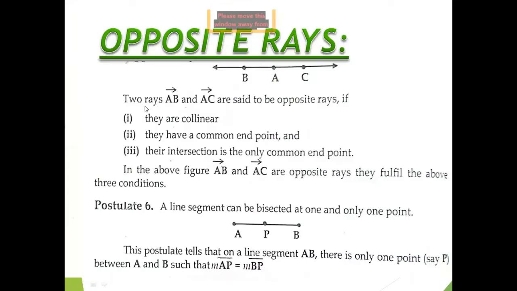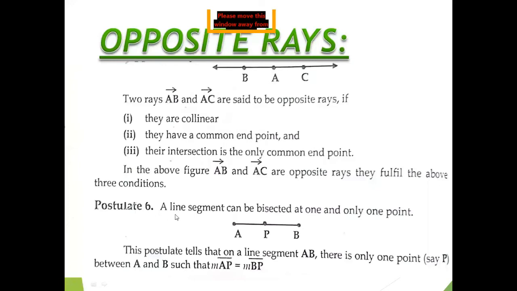For further explanation of opposite rays, we may follow the book content that two rays AB and AC are said to be opposite rays if three conditions are met. They are collinear, they have a common endpoint, and their intersection is only the common endpoint. It means they must have the common endpoint. So when we find the intersection of those rays, that will be the common endpoint. In the above figure, AB and AC are opposite rays and they fulfill the above three conditions.